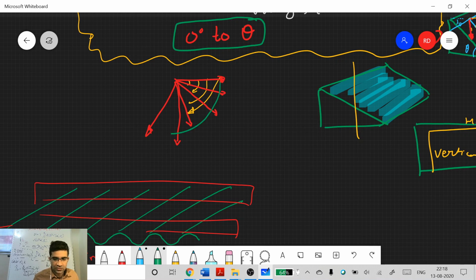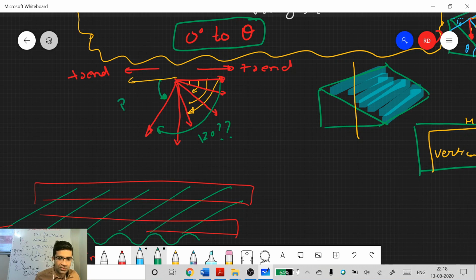I'll draw this. So no, we do not do this. What we'll do is, initially the trend direction was this. We'll say the trend has changed, so we'll say this trend goes here, and we always measure this acute angle. That is, if the trend has changed, we'll measure this to be the plunge. Do you get it now? So plunge cannot be more than 90 degrees.